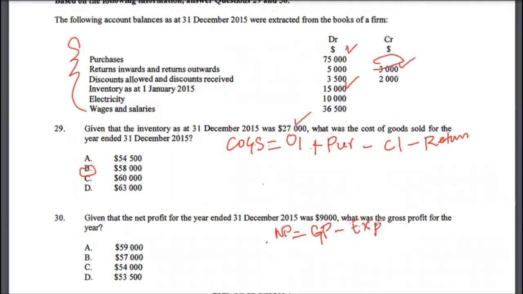My pen, unfortunately, is not working very well, so I am having some trouble there, but the idea here is you have the expenses here, electricity, and two other expenses. You are given $9,000 as your net profit. You need to calculate gross profit, and you can calculate the amount of expenses from the trial balance, but you also need to include the $2,000 which was the discount received, because that will not be part of your gross profit. That will be part of other income, but not gross profit.